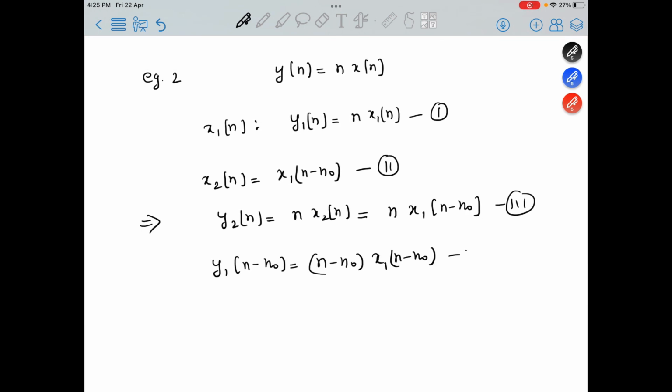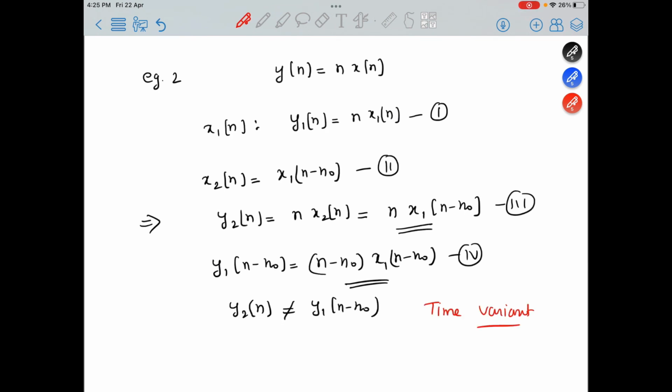You can see that equations 3 and 4 are not identical. So y2[n] is not equal to y1[n - n naught]. This signifies that the system is time variant. Shifting your input by an amount n naught does not lead to shifting of the output by the same amount, and that's why the system is time variant. So this is all about time invariance. In the next lecture we will see the linearity property of a system.